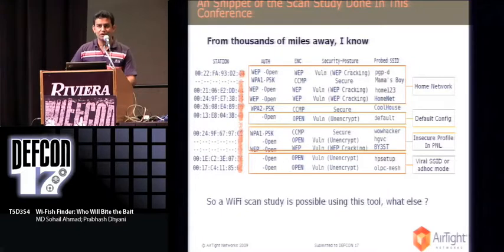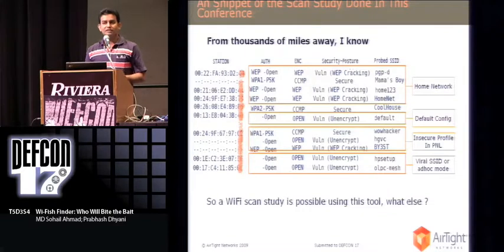But let me tell you one thing, your client is still vulnerable because it's still willing to make a connection with an insecure Wi-Fi network. You can see the security of other probed SSIDs coming out from your laptop. We also found some of the clients were infected by viral SSIDs or ad hoc SSIDs, which means they can connect and establish a peer-to-peer connection. So the fact of the matter is that with this tool, a client-based Wi-Fi scan study is possible.